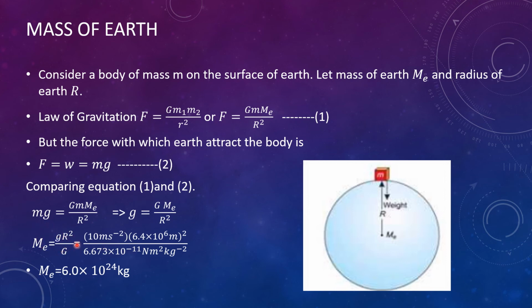g at the surface of the earth is equal to 10 m/s squared, which is the gravitational acceleration, and r is the radius of the earth, which is equal to 6.4 into 10 raised to power 6 meters. We take g r square divided by G, where the gravitational constant is equal to 6.673 into 10 raised to power minus 11 Newton meter square per kg square. After further solving, we get the mass of Earth approximately equal to 6 into 10 raised to power 24 kg. So we have easily derived the mass of Earth by using the law of gravitation. Thank you.